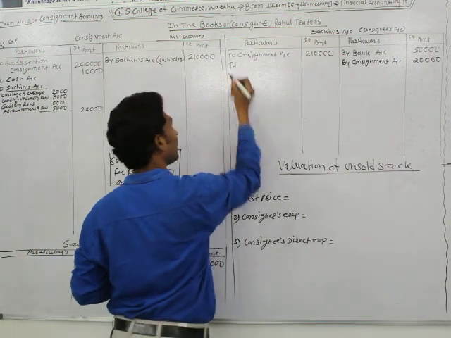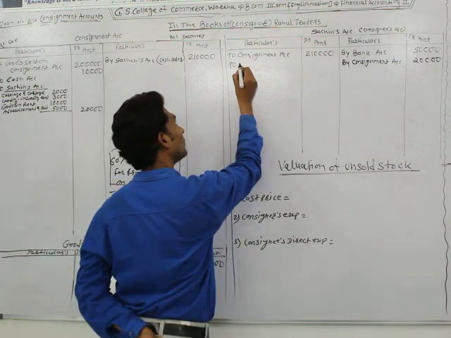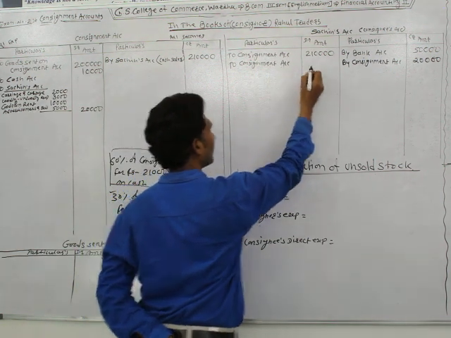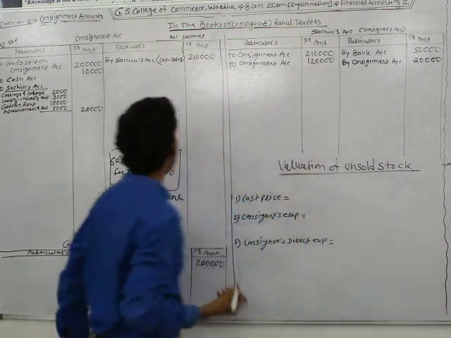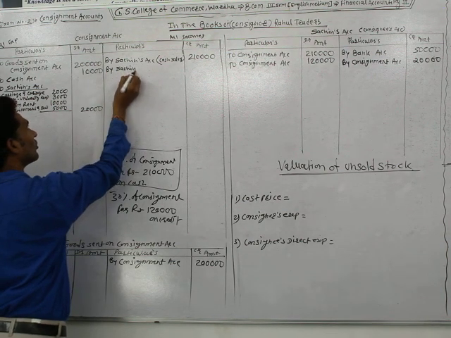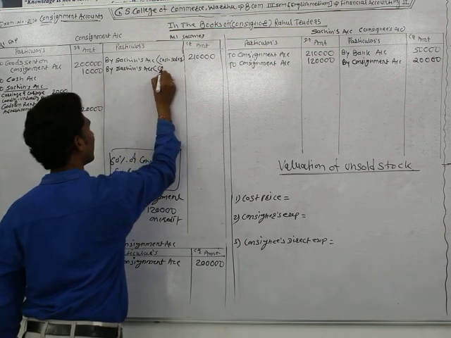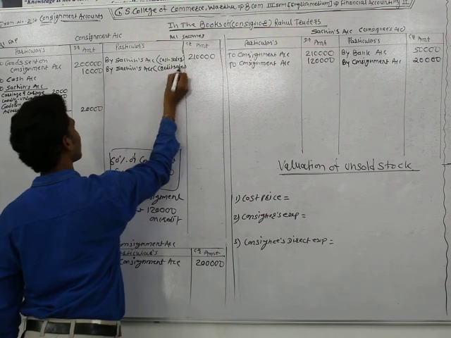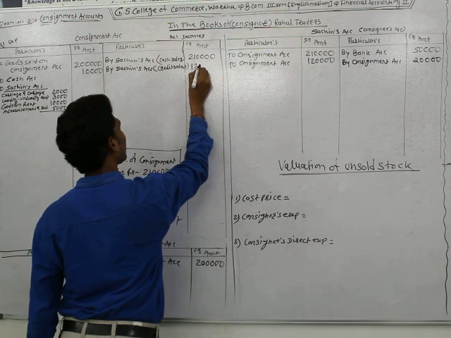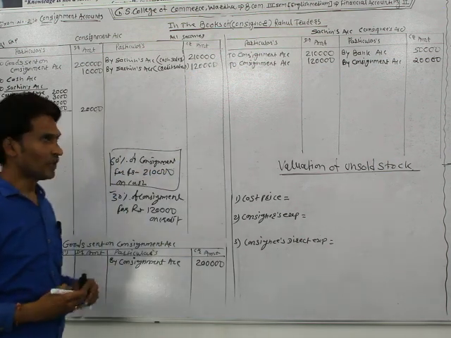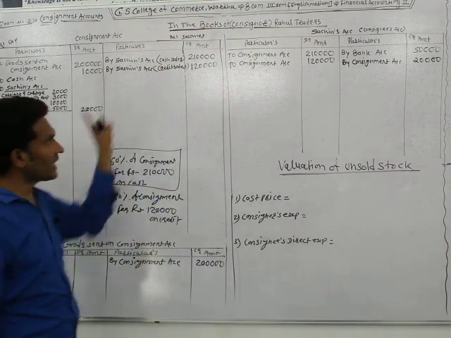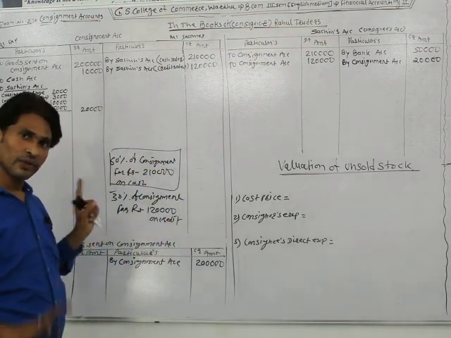Entry for credit sale: Sachin's account debit and consignment account credit. So write at the debit side of Sachin's account to consignment account rupees 1,20,000, and at the credit side of the consignment account by the name of Sachin's account. It's a credit sale. Sorry, the amount is 1,20,000. Understood? Cash sales, Sachin's account debit, consignment account credit. Credit sale, once again Sachin's account debit and consignment account credit.